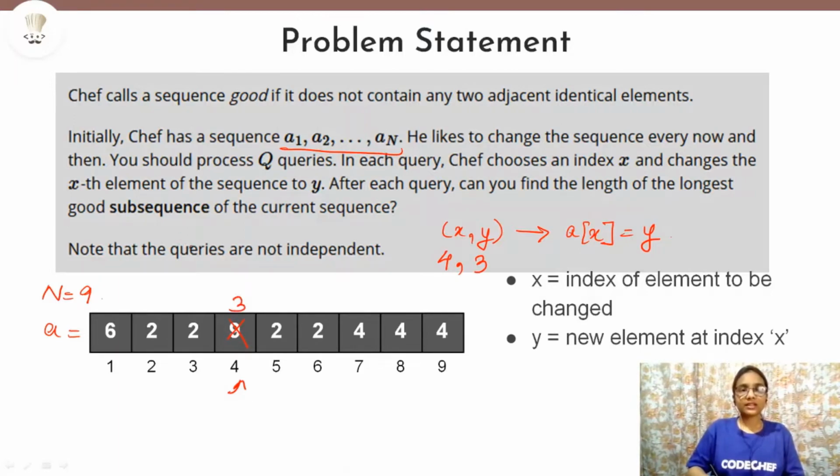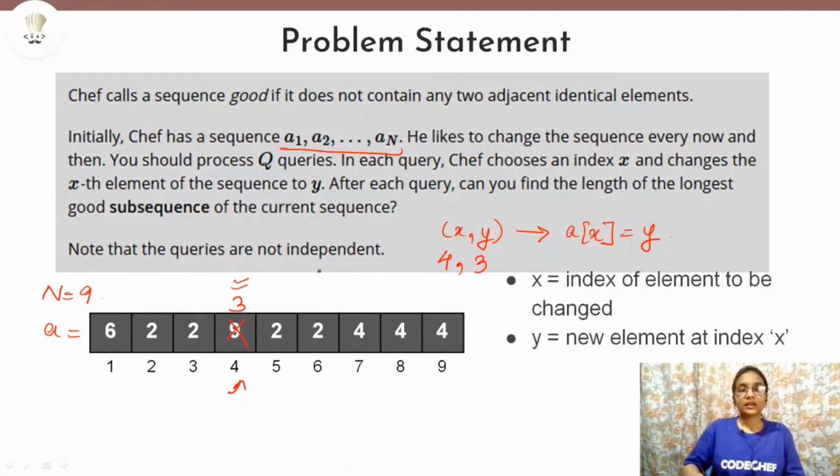And one more thing is given: note that the queries are not independent. This means that the change we make after each query, A of x equals y, will be retained in the sequence. That is, after each query, this change will be maintained, and our calculation will be done according to this sequence, whatever the problem statement asks us to do. It is not the case that for each query we use the initial sequence.